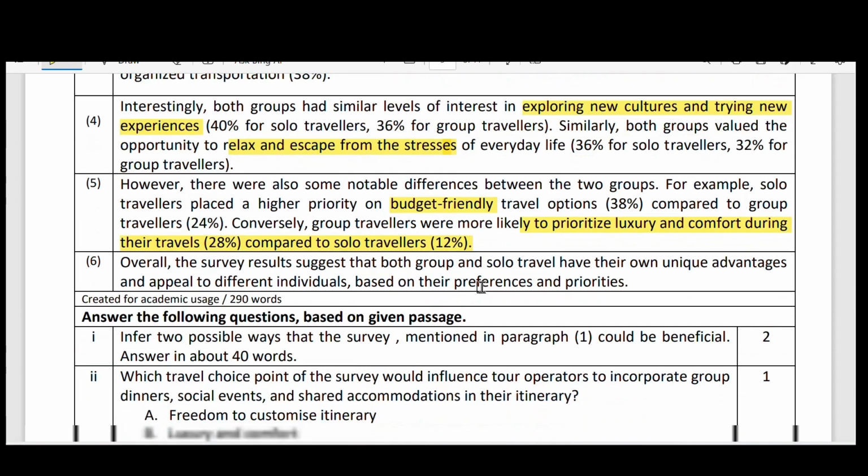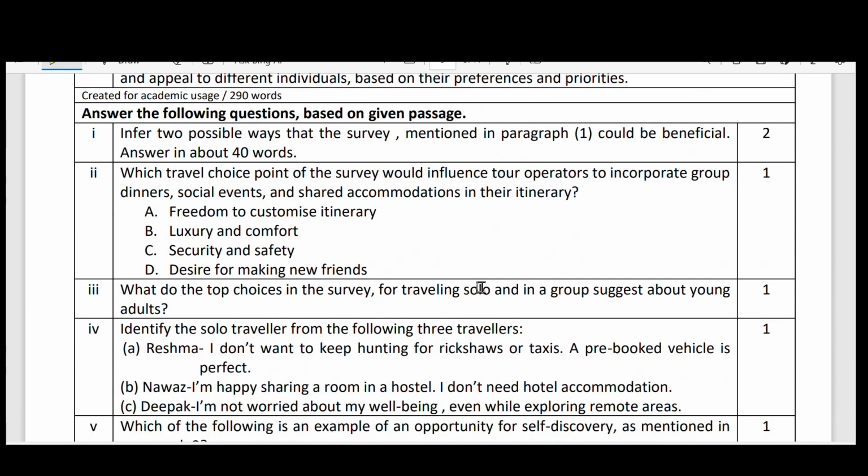And in this, let us go to the questions. State two possible ways that the survey mentioned in paragraph 1 could be beneficial, answer in about 40 words. Here, in what way is it going to be beneficial for the society based on this survey?